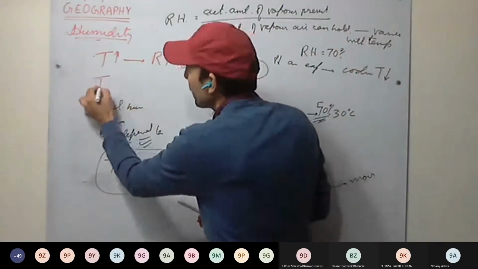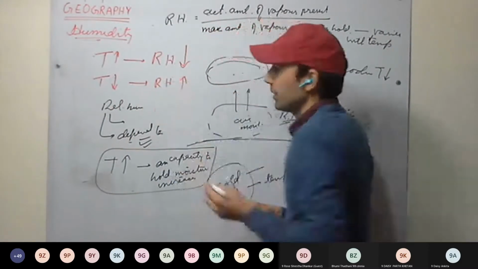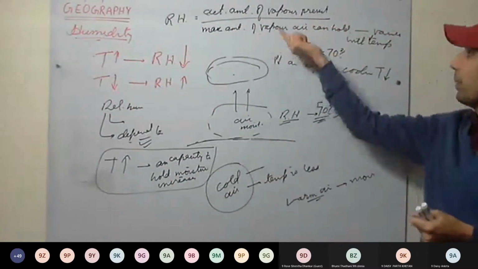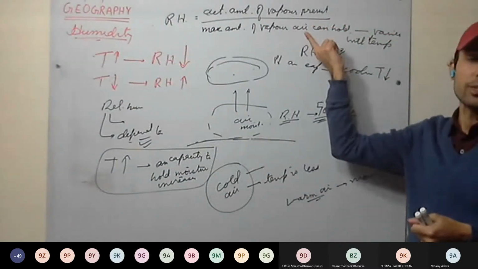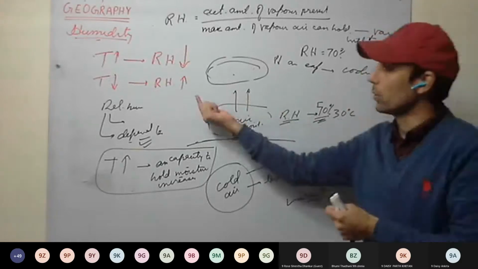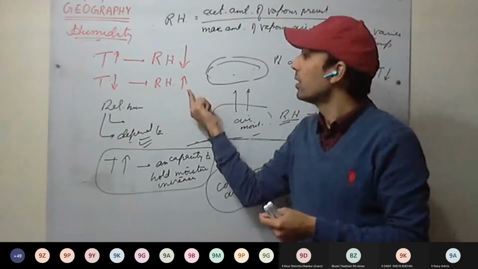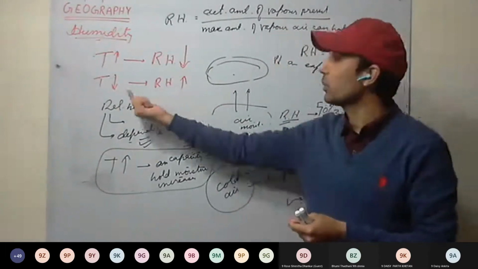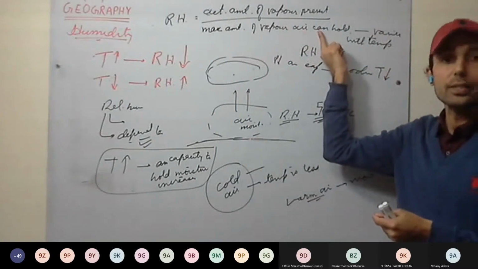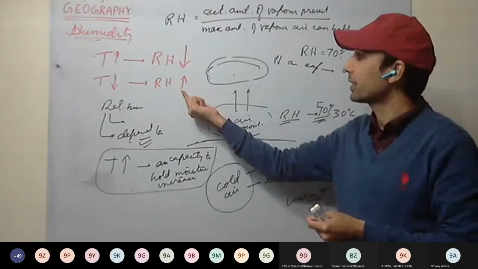And if temperature decreases, relative humidity increases, because the maximum amount of water vapor air can hold also decreases as the air gets colder and colder. This is clear.